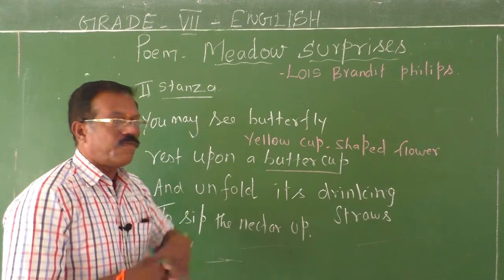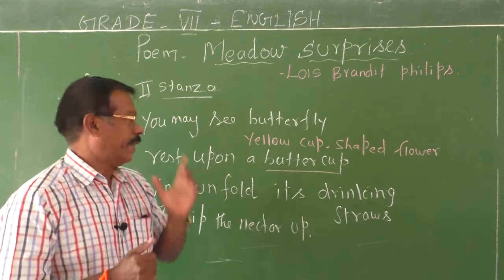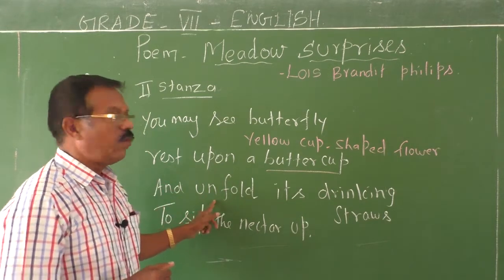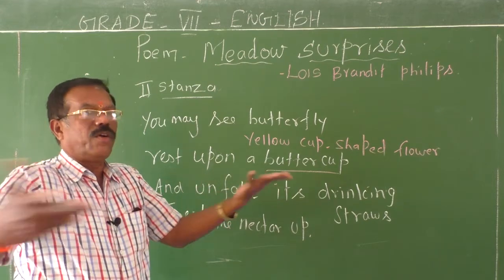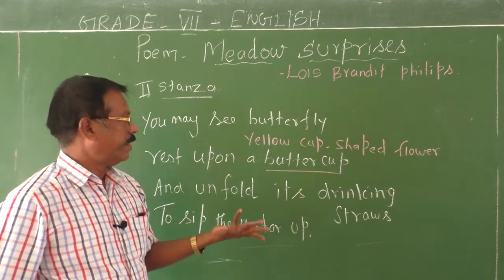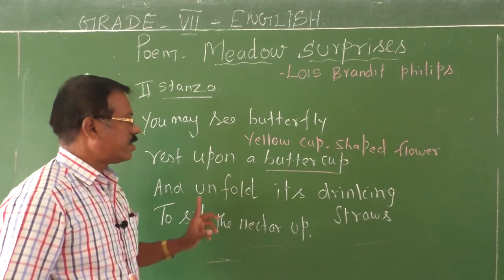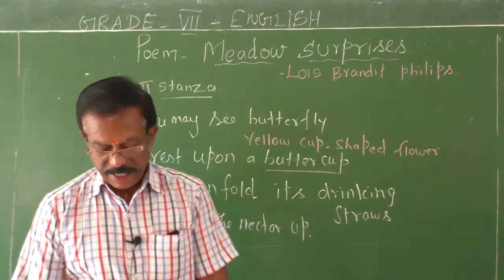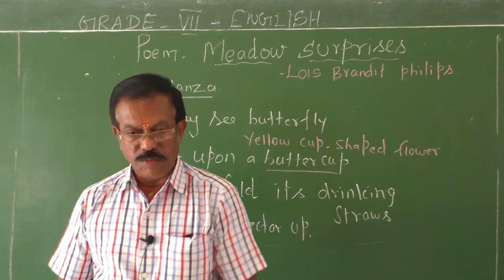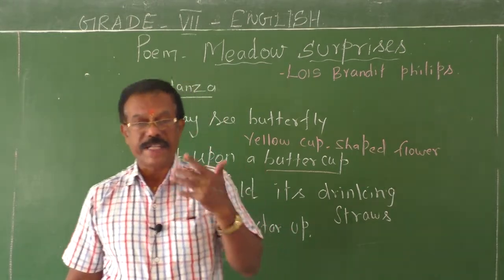Sitting on the buttercup, what does it do? It unfolds its drinking straws. Unfold means open. What do you mean by drinking straws? Let me explain.